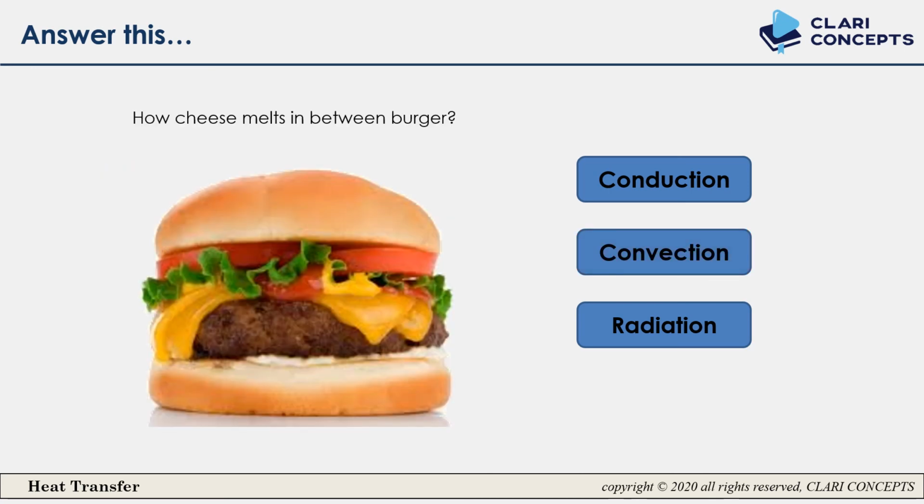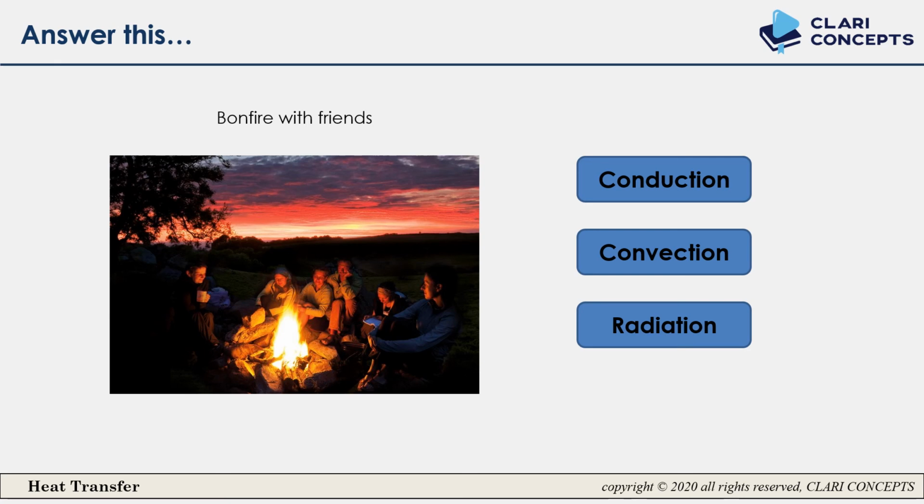Next is how cheese melts between a burger. So you have the cube of cheese placed in between and now it is melting. So that is because of conduction, physical contact between two layers. That is why it is conduction. Next is a bonfire with friends. Yes, tell me, you are feeling radiation while you are sitting on this side. So that is radiation.